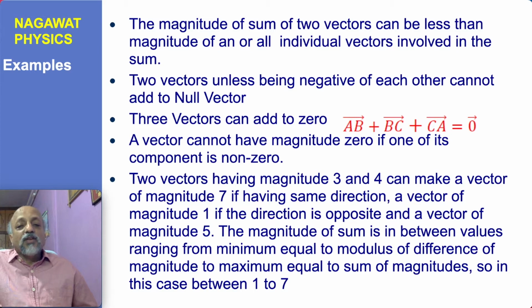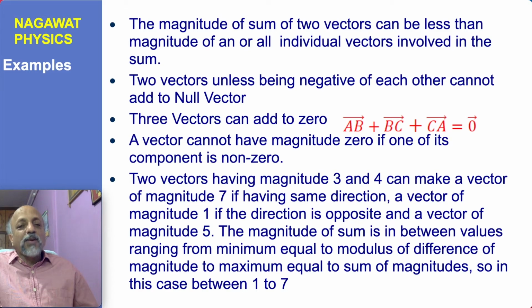Now we can understand certain aspects based on this generalization. The magnitude of the sum of two vectors can be less than the magnitude of a particular vector or all individual vectors involved in this sum. So remember, it's not necessary that the magnitude of the sum of two vectors should be greater than each of the vectors, and it is very simple to understand. Geometrically also, you can draw two lines in such a manner that the resultant vector of the sum, which we have defined earlier, is a very small vector in comparison to the individual vectors. So remember, the magnitude of the sum of two vectors can be less than the magnitude of one or more individual vectors.